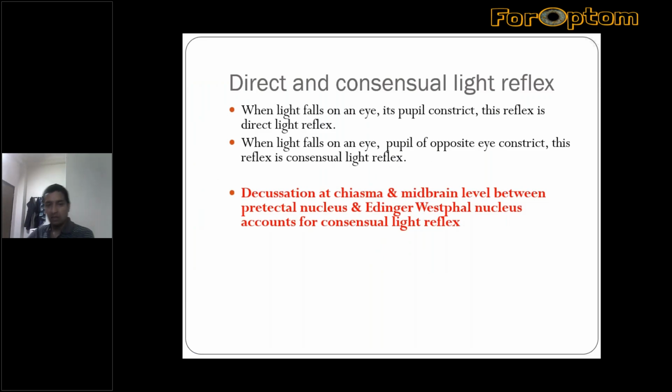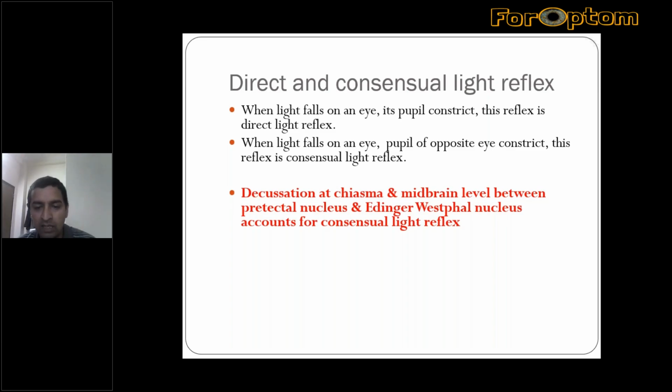So direct light reflex means when light falls on an eye and its pupil constricts, this part of the light reflex is known as direct light reflex. Whereas when light falls on an eye and the pupil of the opposite eye constricts, this reflex is known as consensual light reflex. Here, how is this consensual light reflex possible?